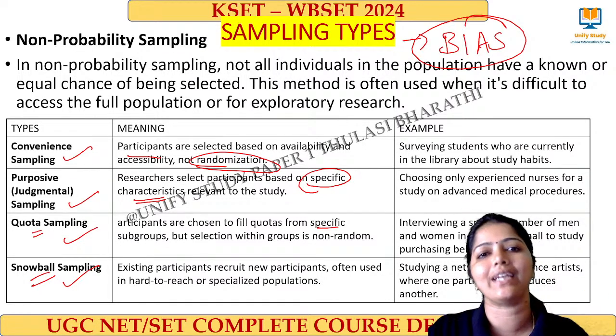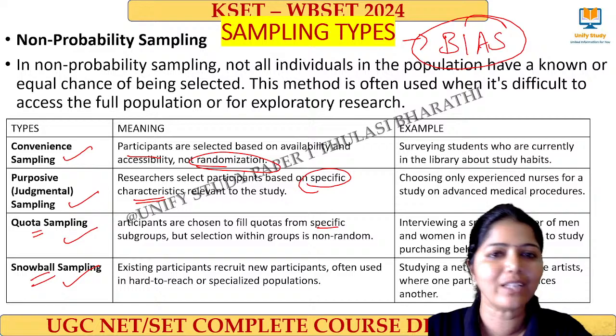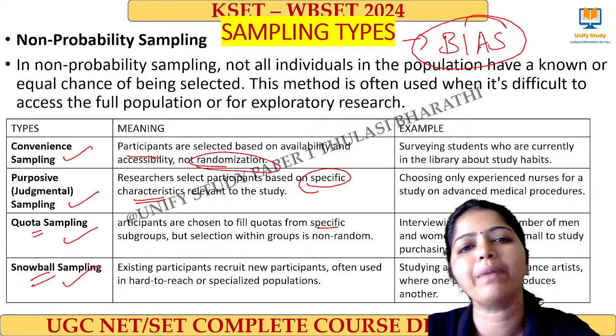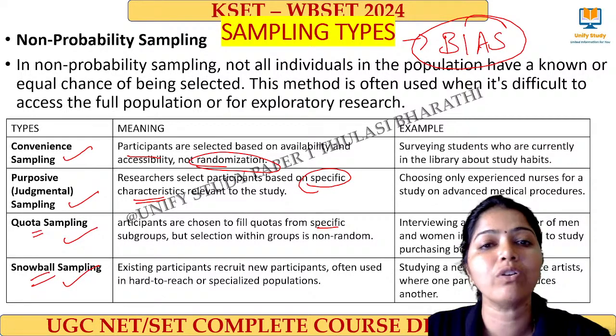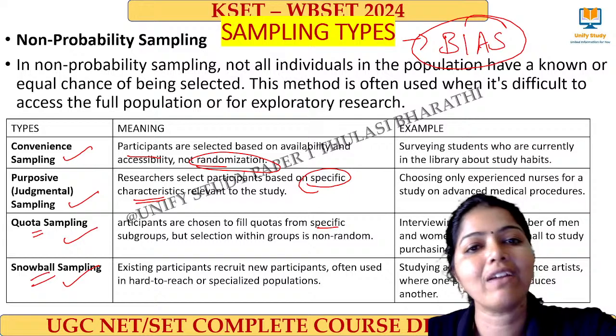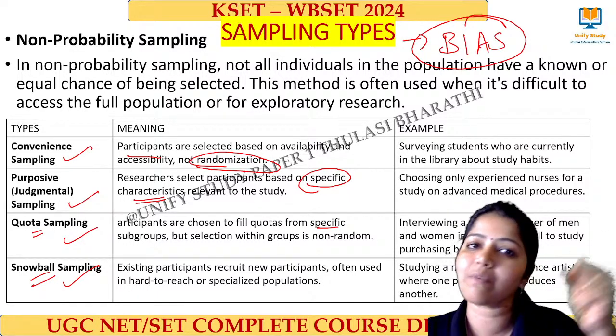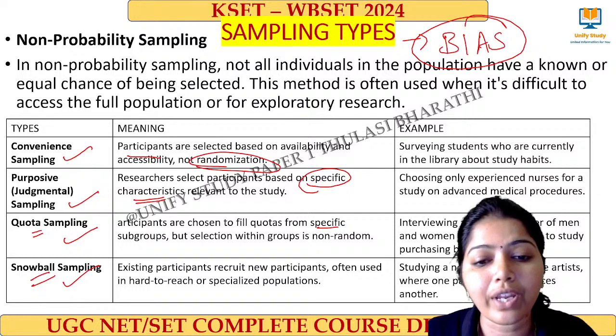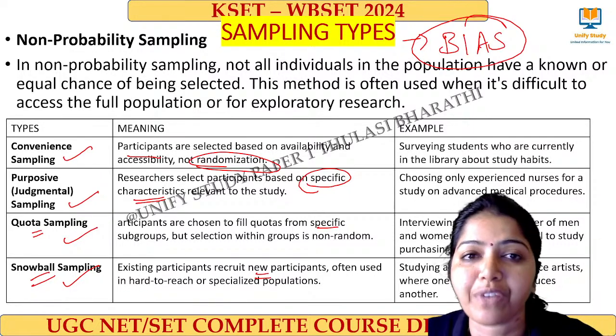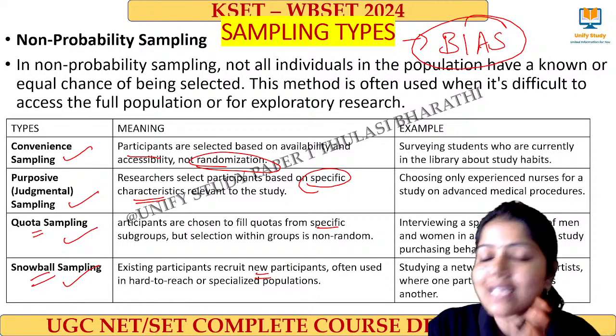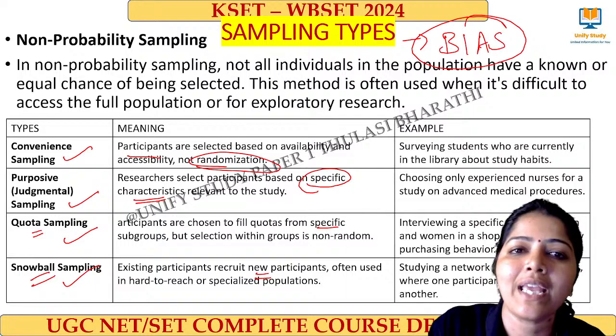Then snowball. Snowball means I am doing a research. I want to collect data, but I don't know people. I ask someone, please can you help me to collect some data? What they will do? They will ask their friends. So by means of referring to each other, my data will be collected, right? So recruiting new participants by means of referrals, the data will be collected. This comes under non-probability sampling.